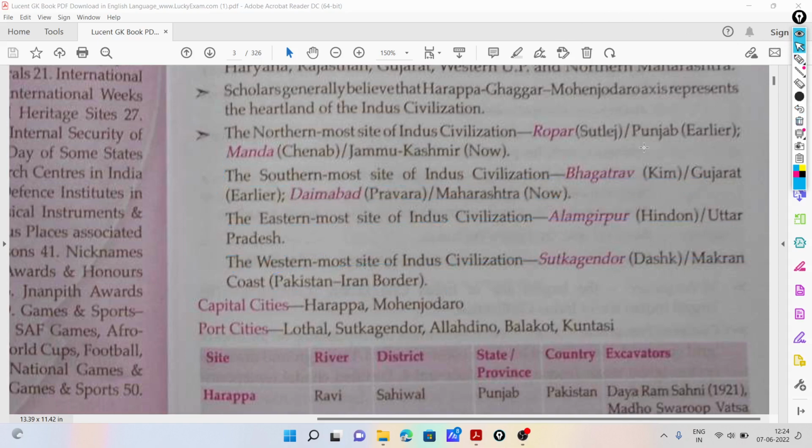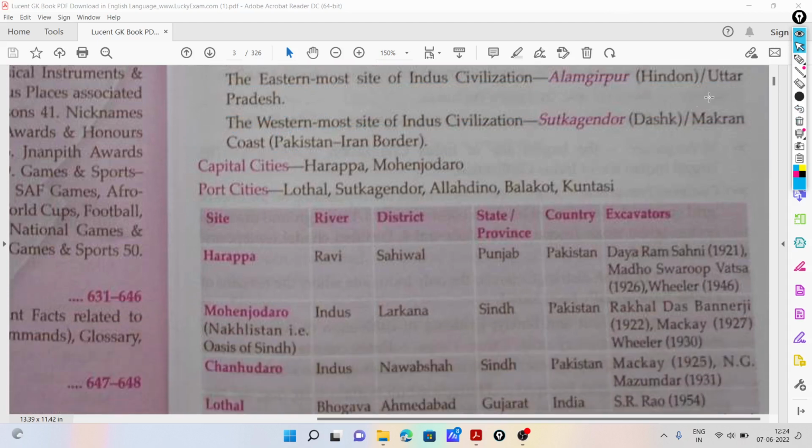Then the capital cities. The capital cities of the Indus civilization are Harappa and Mohenjo-daro, and the port cities are Lothal, Surkotada, Allahdino and Balakot. Harappa is beside the Ravi river, in the district of Sahiwal, in the state of Punjab, in the country Pakistan.